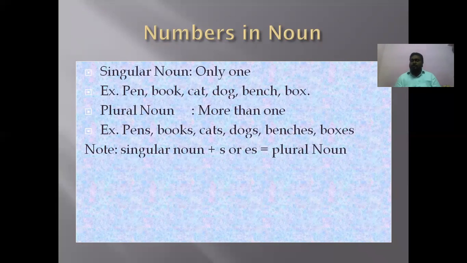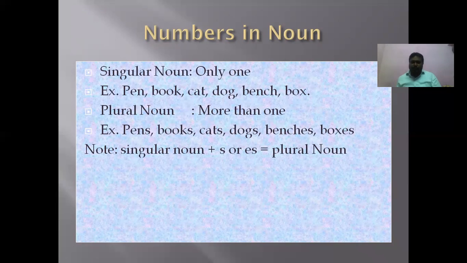These are the plurals. You see the examples here, you can easily understand. Pen, pens; book, books; cat, cats; dog, dogs; bench, benches; box, boxes. Do you find any similarity there? Yes. How did we get the plural noun? By adding s or es to the singular.